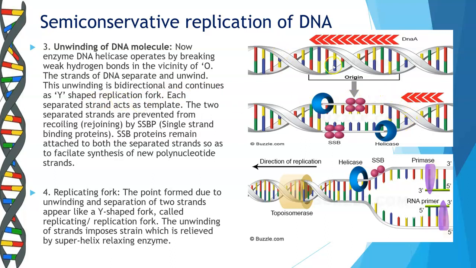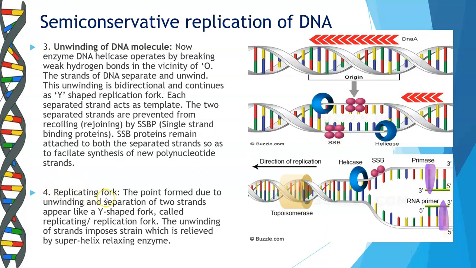Have a look at this picture here. You have your original DNA. At the point of origin, the two strands separate, and then you have a Y-shaped structure which gets formed, which is called a replication fork. Each of these separated strands is now going to act as a template strand. These two strands are prevented from recoiling, that is joining back, by special proteins called single-stranded stabilizing proteins. These remain attached to both the strands till the new polynucleotide strand is synthesized.